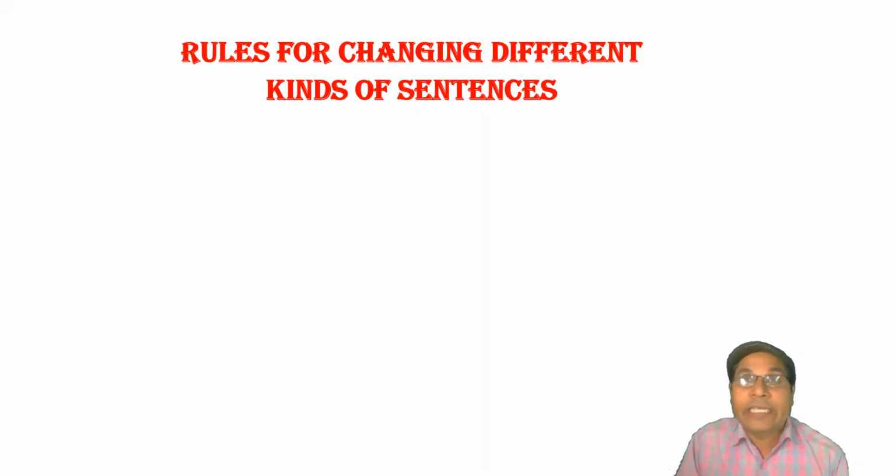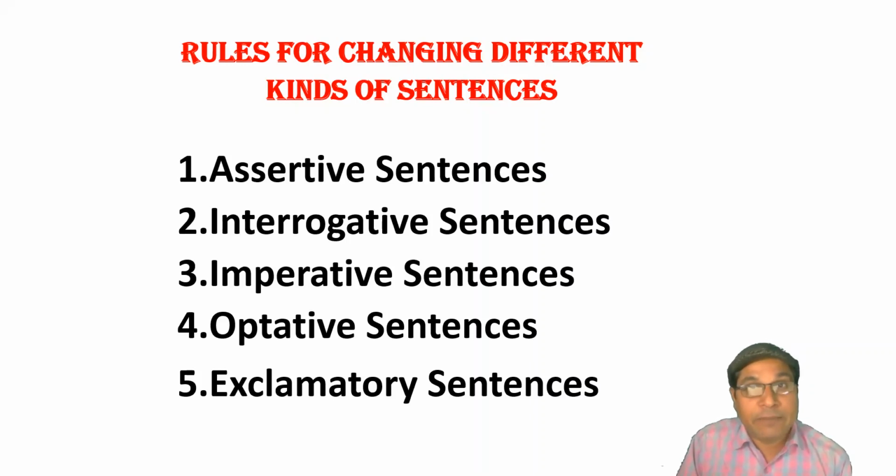There are different sets of rules for converting each kind of sentence into indirect speech. As we know, there are 5 kinds of sentences: assertive, interrogative, imperative, optative and exclamatory sentences. Clear?